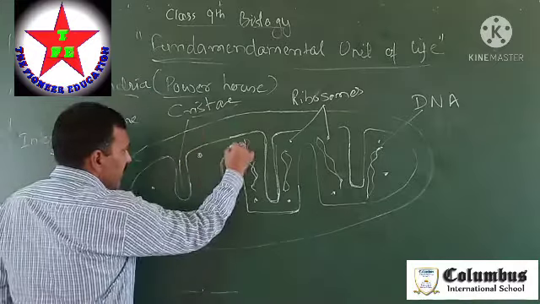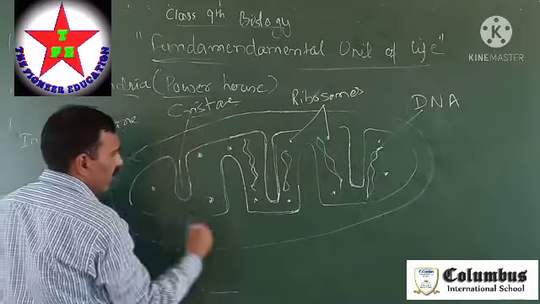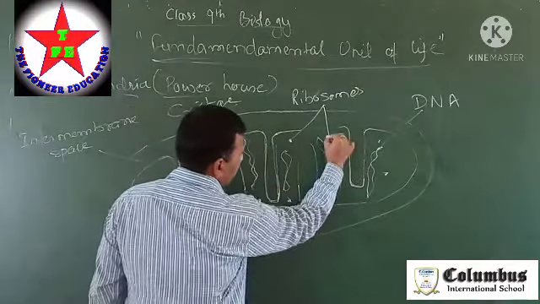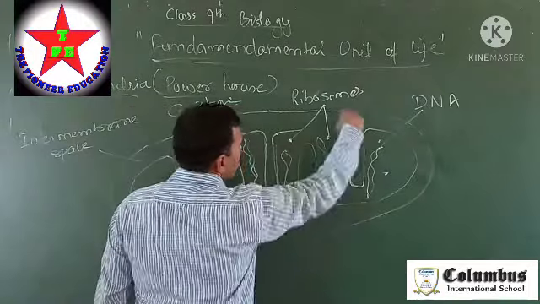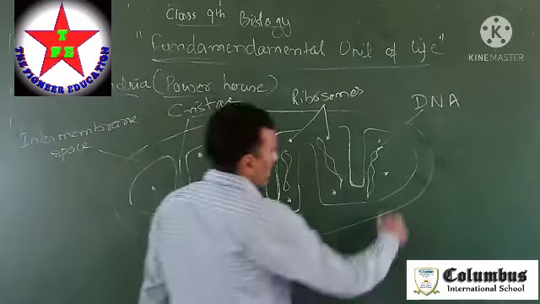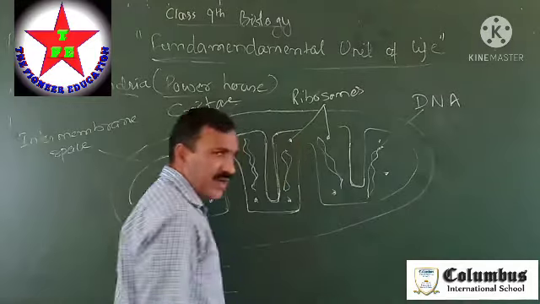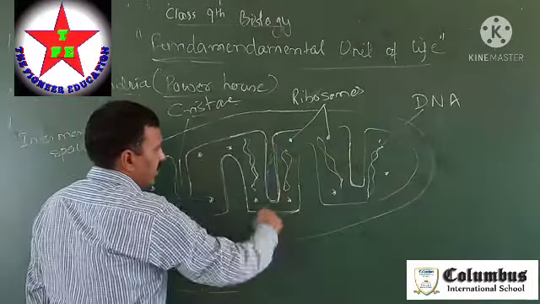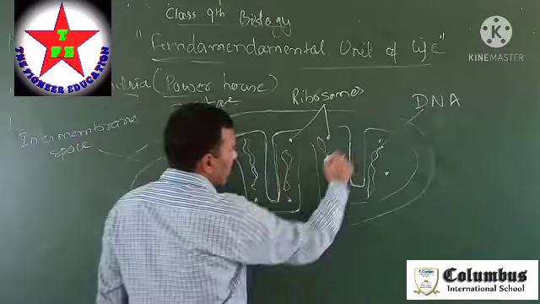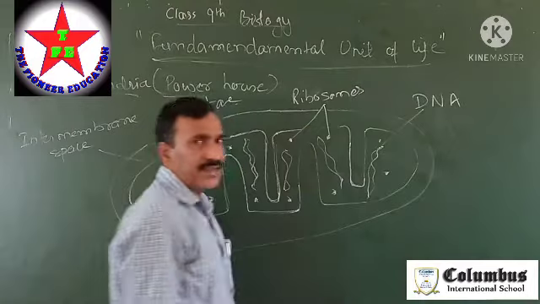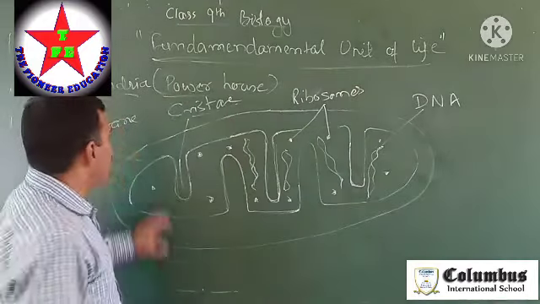Now, in this cristae, you can see some spherical dot-like structures. These are the ribosomes of the cell, and you have learned about the function of the ribosome. After that, you can see some thread-like coil structure. These are the DNA.